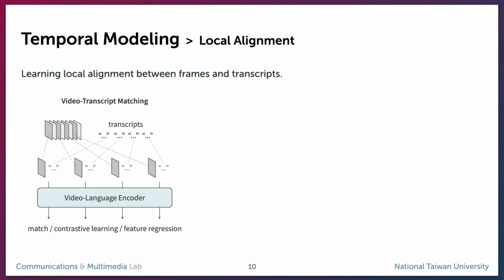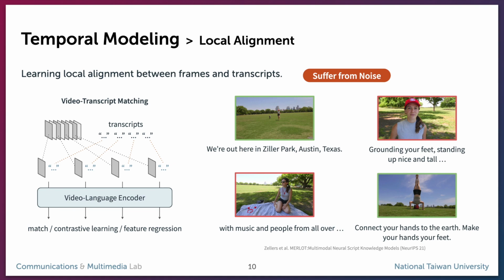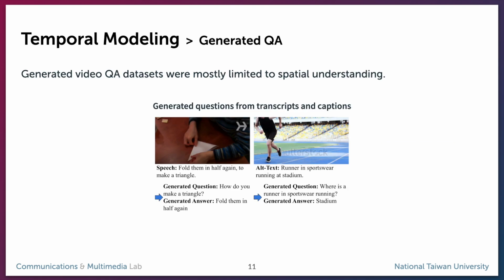Some work pairs short clips with dialogues, but because people can talk about anything not related to the scene, the alignment is noisy. For example, in a video about a woman teaching yoga in the park, when she talked about the concert held in the park, or when she explained the yoga pose, the transcript and video content are not aligned. Some other work generates pre-training data from video captioning datasets, but this approach is also limited to scene and spatial understanding.